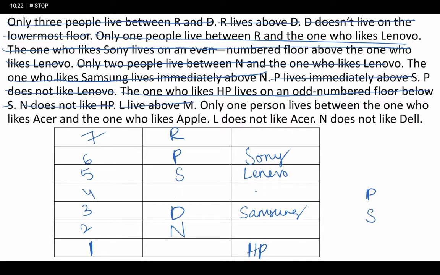L lives above M. L, M. Next, only one person lives between the one who likes Acer and the one who likes Apple. L does not like Acer, which means D likes Acer and L likes Apple. N does not like Dell, that is nothing but R likes Dell. This is the information.